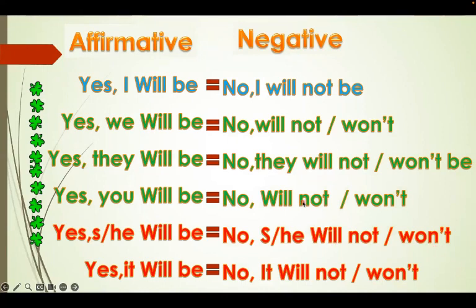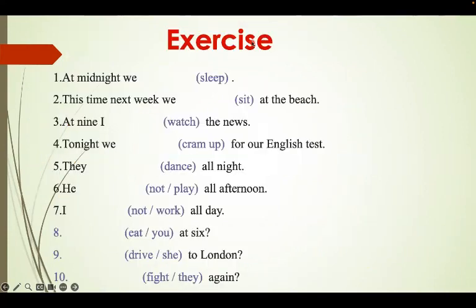Also correct. Yes, it will be. Negative, no, it will not, or no, it will not be, or it won't be. The correct form is the full form, the most accurate form. No, I will not be. Okay, no, I will not be. Is that clear? Good.